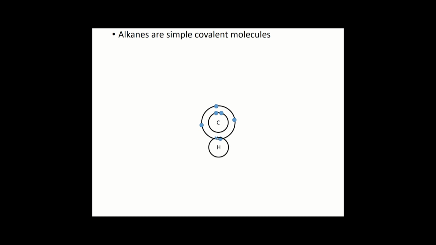But the carbon atom needs some more sharing to happen in order to make it stable, because the second shell contains 8 electrons as a maximum. So we've got 5 there at the moment. So if we share one more hydrogen, we get 6, and then one more hydrogen, we get 7, and finally, if we put the last hydrogen on, we can make CH4. We have full shells on all of the atoms. That makes it very stable. And so this is how the introduction to bonding topic is related into this lesson.